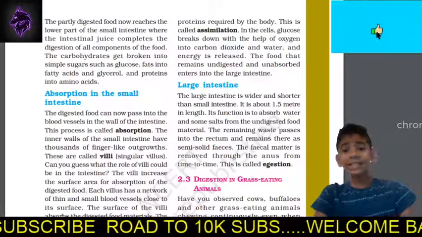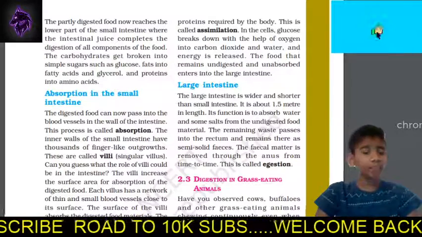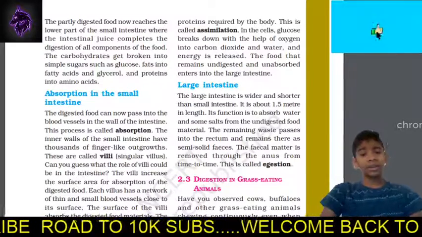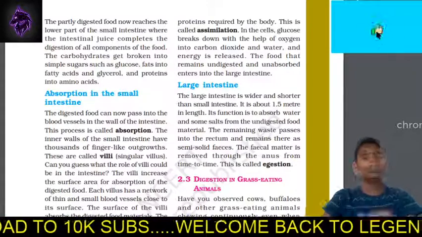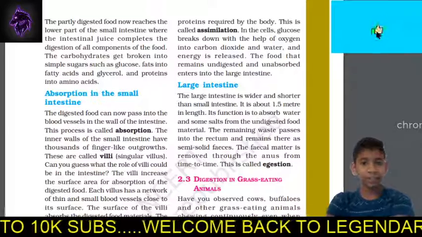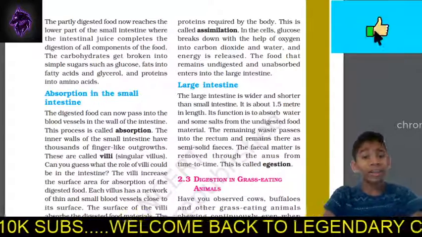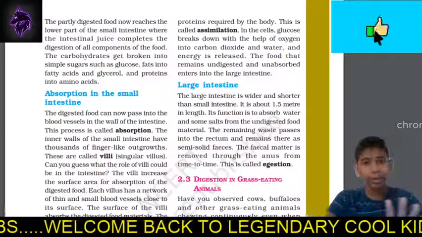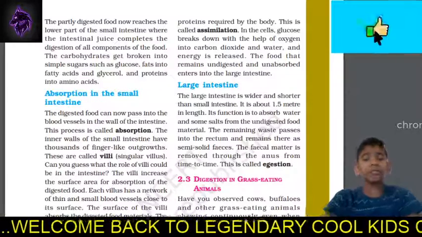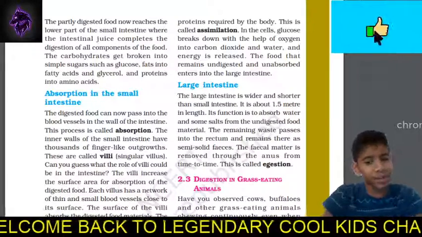The large intestine is wider and shorter than the small intestine. It's really wider and shorter, guys. The small intestine was 7.5 meters long, whereas the large intestine is only 1.5 meters long, but yet it's a very big one. Its function is to absorb the water and some salts from the undigested food material.